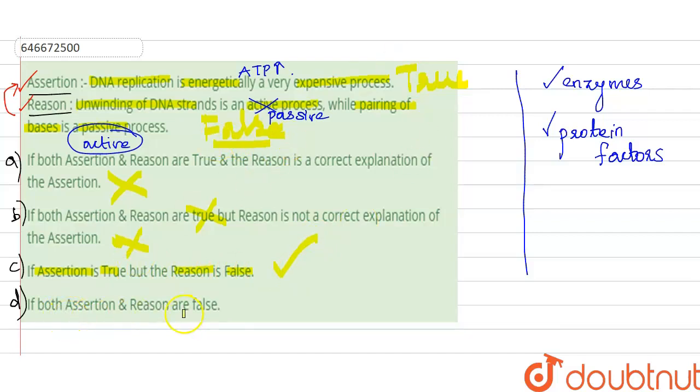Option D says that both assertion and reason are false. This is not the right answer, because the assertion is right here: DNA replication is energetically a very expensive process, so this is true. And the reason, unwinding of DNA strand is an active process, is false. It is a passive process while pairing of bases is an active process. So the reason is false and is not explaining the assertion correctly. Only the assertion is true. So if the assertion is true but the reason is false, that is option C, the right answer here.